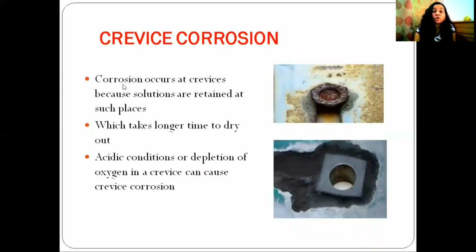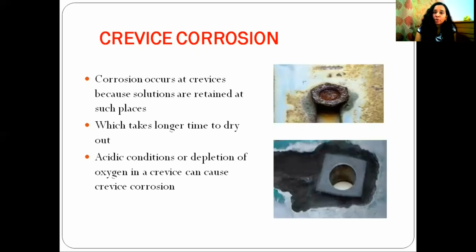Crevice corrosion means corrosion occurs at the crevice because solutions are retained at such places. Here you can see the figure of crevice corrosion. Crevice corrosion occurs due to the presence of moisture and solution, because the solution is retained in such areas, and it is very difficult to remove or drain out.